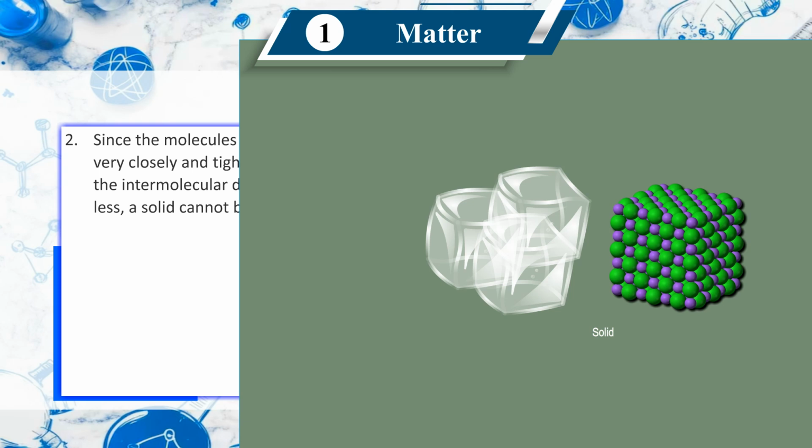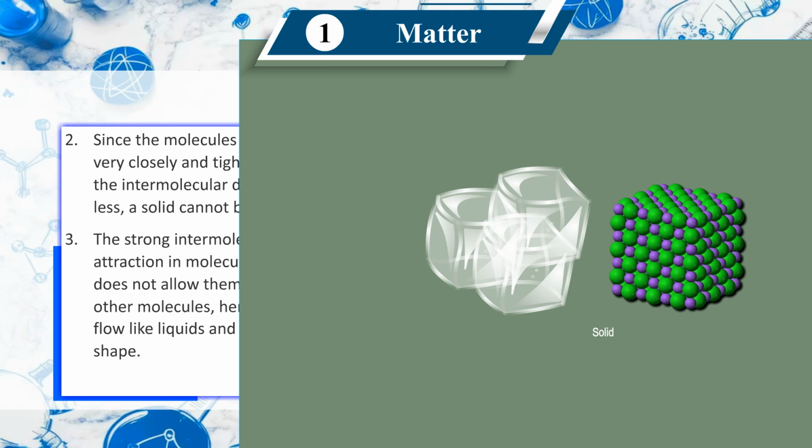Second, since the molecules in a solid are very closely and tightly arranged and the intermolecular distance is very less, a solid cannot be compressed. Third, the strong intermolecular force of attraction in molecules of a solid does not allow them to spill over other molecules. Hence, they cannot flow like liquids and have definite shape.